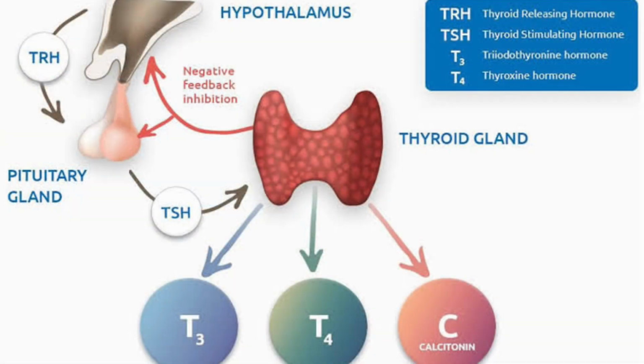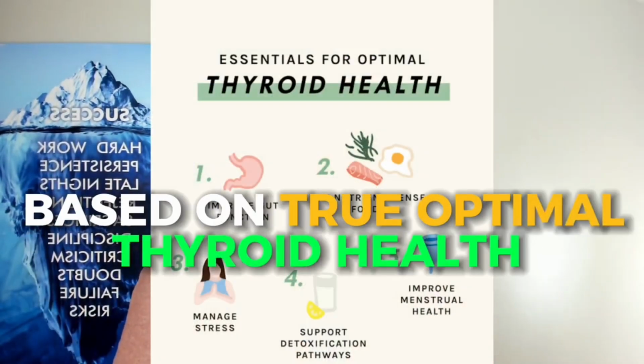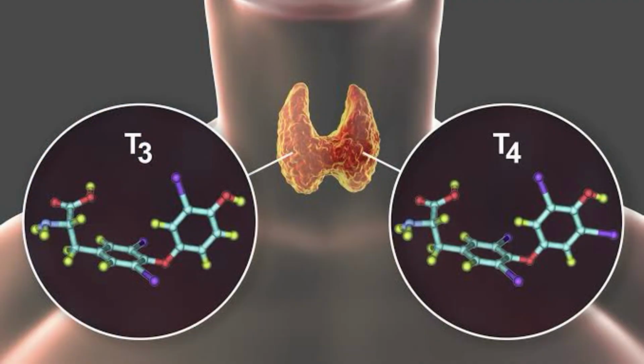You'll see TSH increase over time. That's a lagging indicator, so you never want to base your autoimmune thyroid issue or your thyroid health solely off of TSH, because it lags 5 or 10 years based on true optimal thyroid health. You want to look downstream at your T4 and your T3, which are your more inactive and active hormones, T4 more inactive, T3 far more active. We can look at total and free fractions of those hormones.